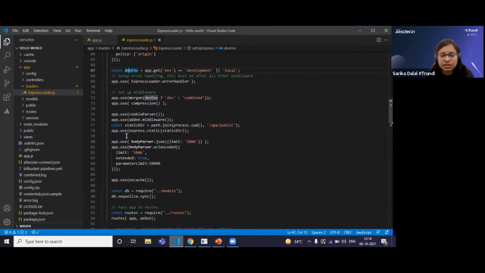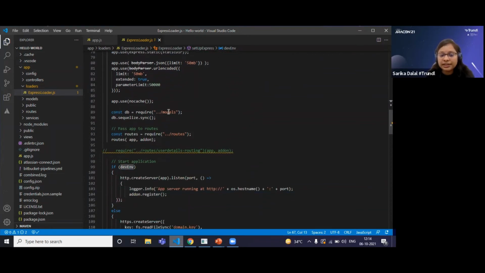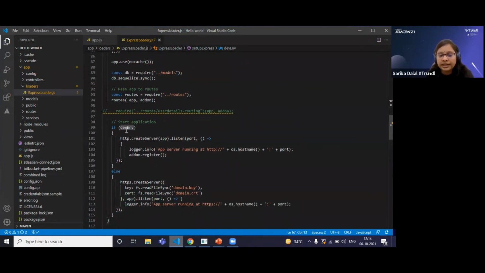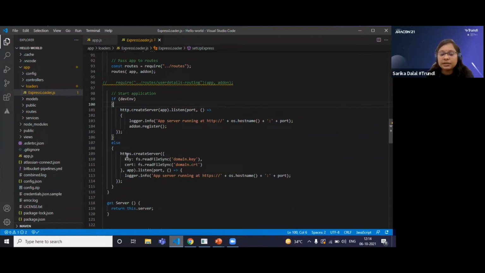Here I am importing the model directory. I'm binding the models here. Here I'm binding the routes. After that, as I told you, here we are checking the environment type. If it's a dev environment, then we are creating a server on HTTP. If it's a production environment, not a dev environment, then we are setting up the server on HTTPS. Here we can set up the configuration of a certificate. This will help you to host your app.